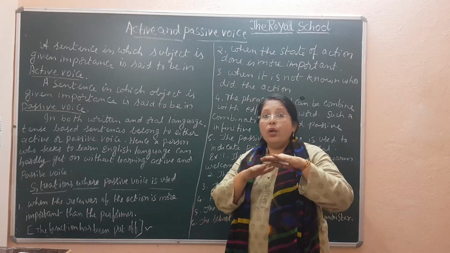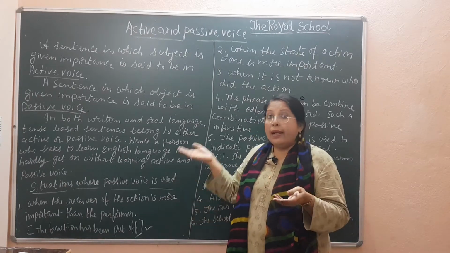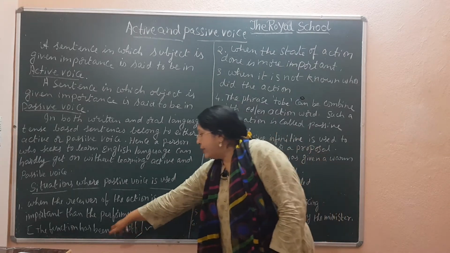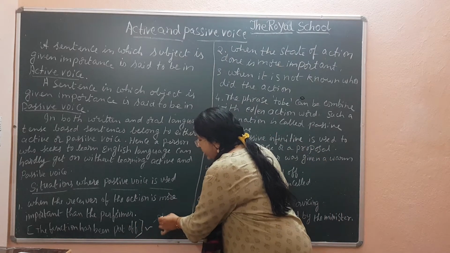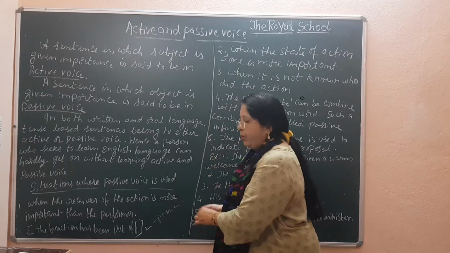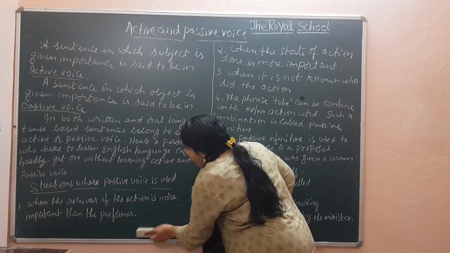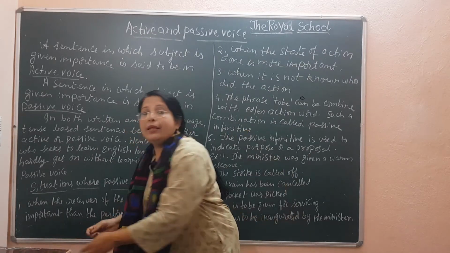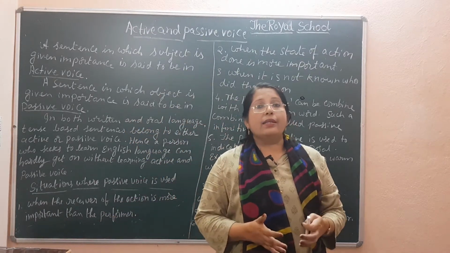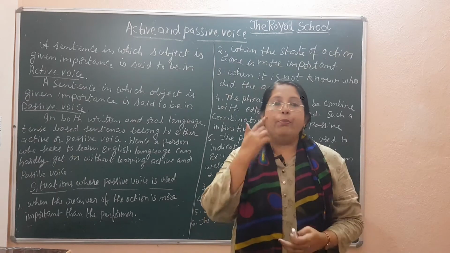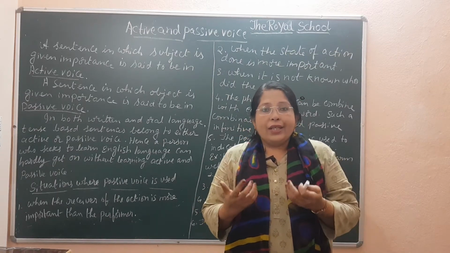किसने function को stop कराया यहाँ पे नहीं लिखा है. In that case we will use this sentence in the passive form. This sentence is in passive form. Okay. So these are the situations where you will use the passive form of the sentence when you need to give more importance to the action receiver.